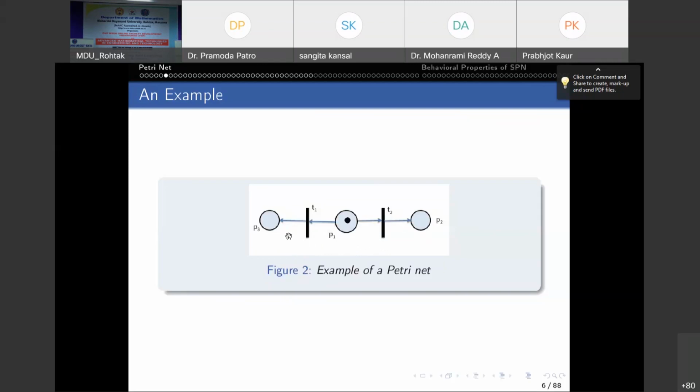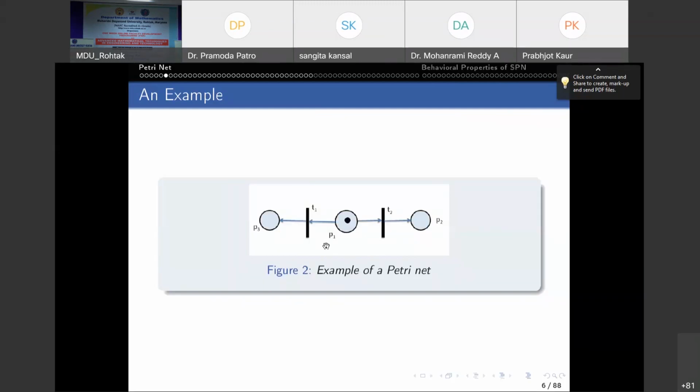So this set of vertices, which is P union T, is divided into 2 disjoint subsets. One is your place set, another is your transition set, such that no 2 vertices in the same set are adjacent to each other. If adjacency is there, then it is across the sets. No 2 places are adjacent to each other. No 2 transitions are adjacent to each other. Adjacency is across the sets, not within a set.